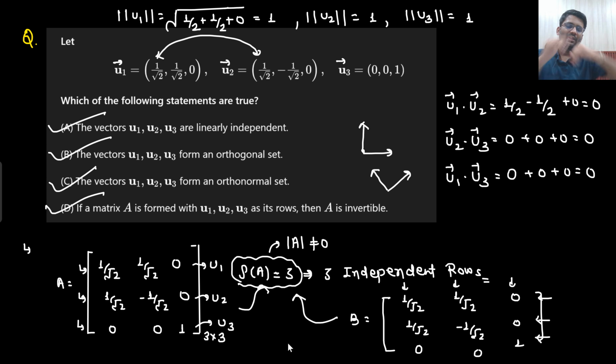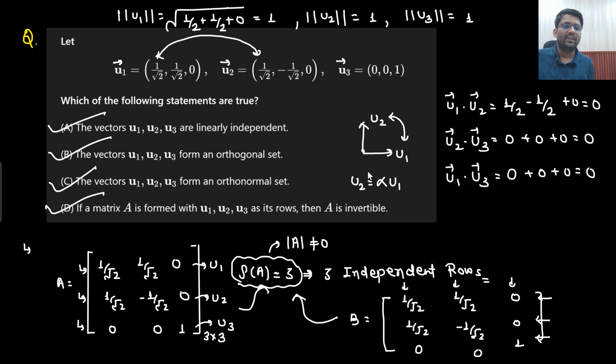They are perpendicular to each other. Can you find out any dependence between them? I am saying that this is your u1, and this is your u2. Is there any dependence between them? Can you write down u2 in terms of u1? Or can you write down u1 in terms of u2?